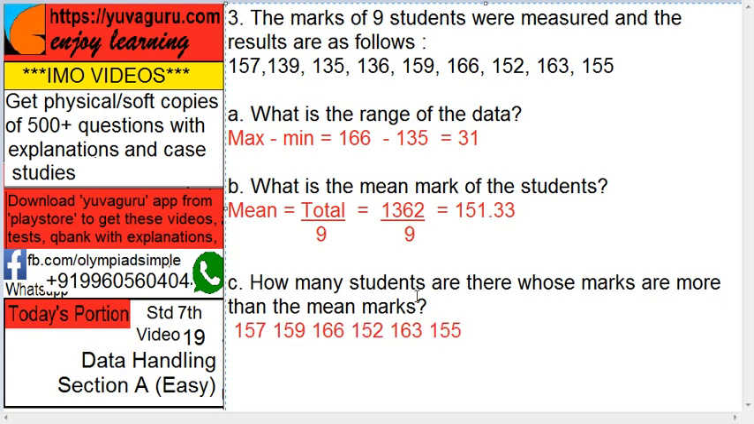How many students are there whose marks are more than the mean marks? What is the mean? 151.33. How many have got more than 151.33? See these. There are 6 students. So answer is